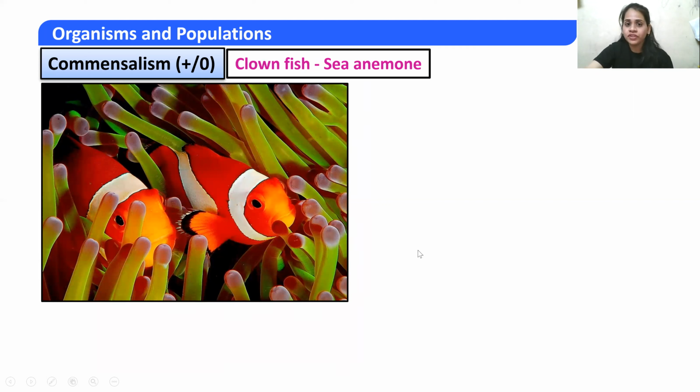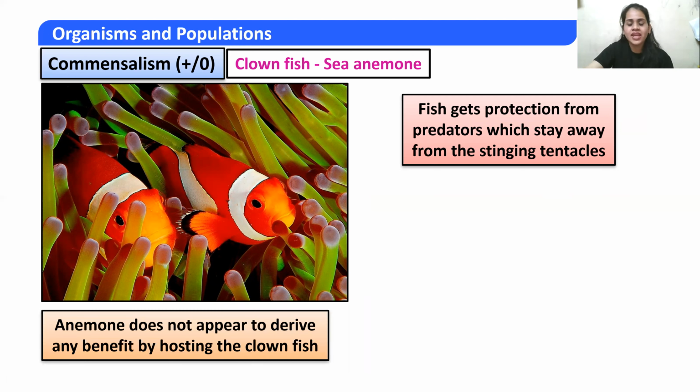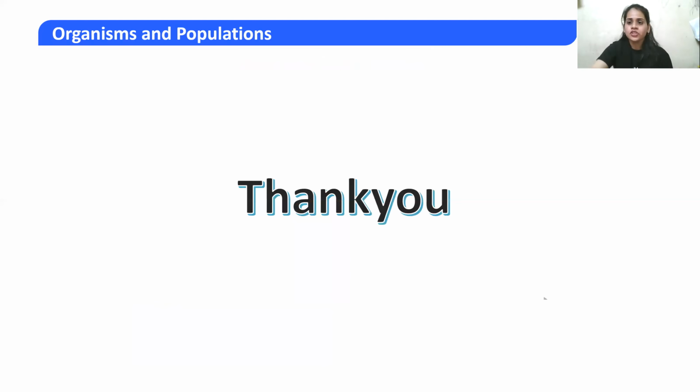Another example is clownfish and sea anemone. Here the fish gets protection from predators, which stay away from the stinging tentacles. The anemone does not appear to derive any benefit by hosting the clownfish. So the fish gets protection from the sea anemone, while the sea anemone neither gets any benefit nor is harmed. So that's all about commensalism. The most classic example is the sea anemone.